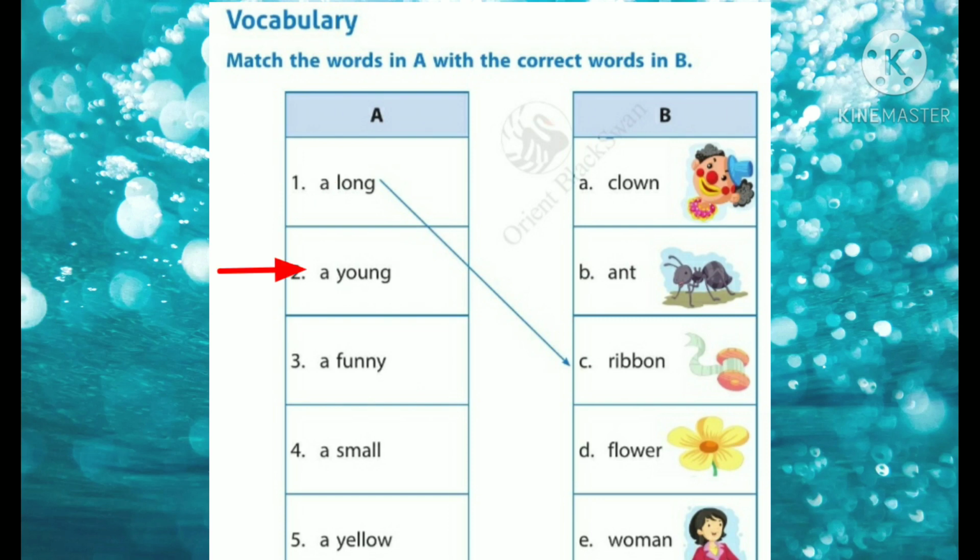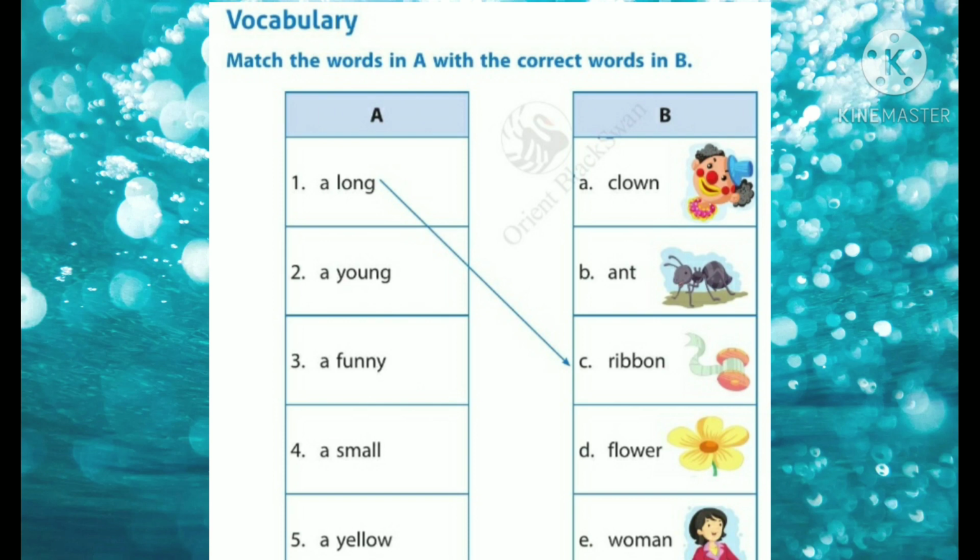Second, a young. Third, a funny. Fourth, a small, and fifth, a yellow. In column B, you can see A clown, B ant, C ribbon, D flower, E woman. So you have to match column A to B.